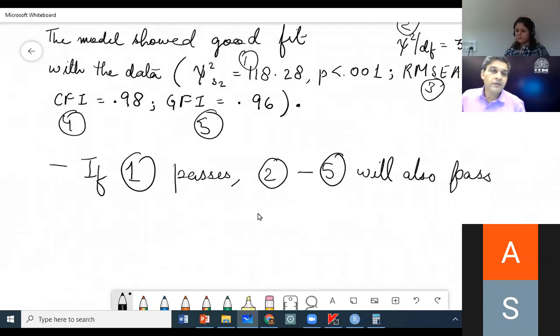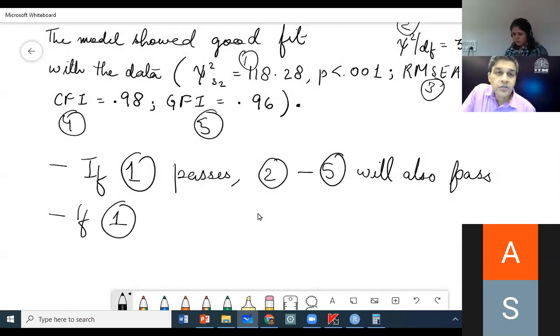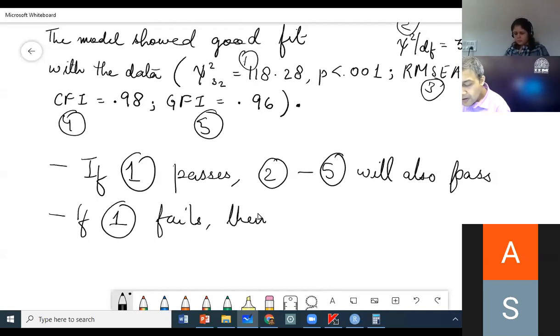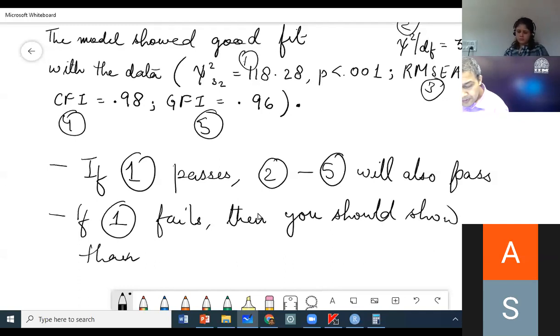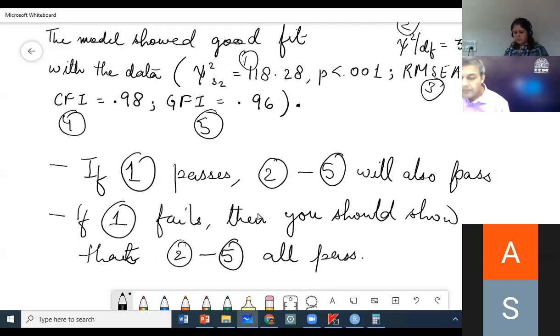If 1 fails, that means your p-value is coming to be less than 0.05, then you need to show that 2 to 5 all pass.